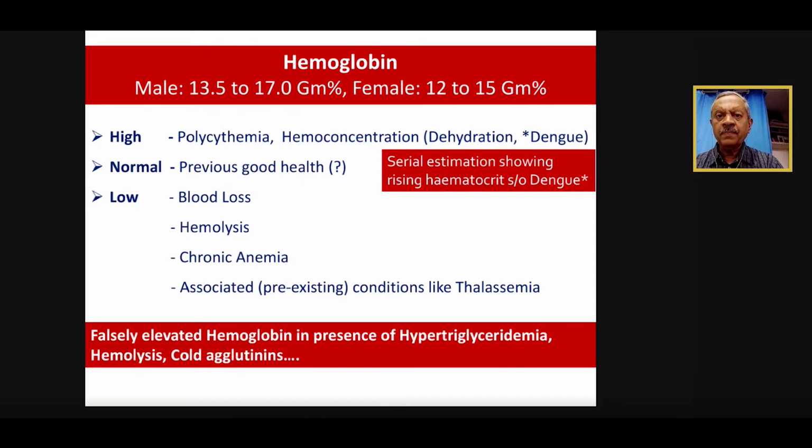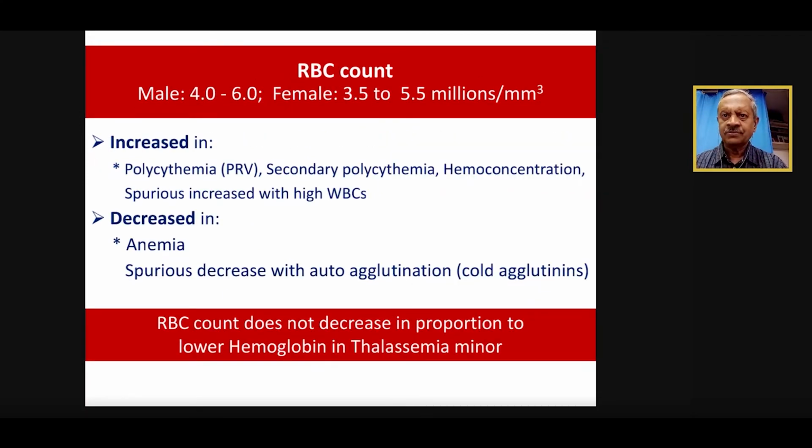It's important to remember that with hemoglobin measured by conventional methods like Sahli's method or cyanmethemoglobin methods, there can be falsely high hemoglobin also. If the patient has hypertriglyceridemia, hemolysis, cold agglutinin disease or autoimmune hemolytic anemias, the hemoglobin may go up in spite of the patient's actual hemoglobin being low. So remember that hemoglobin can be falsely elevated also.